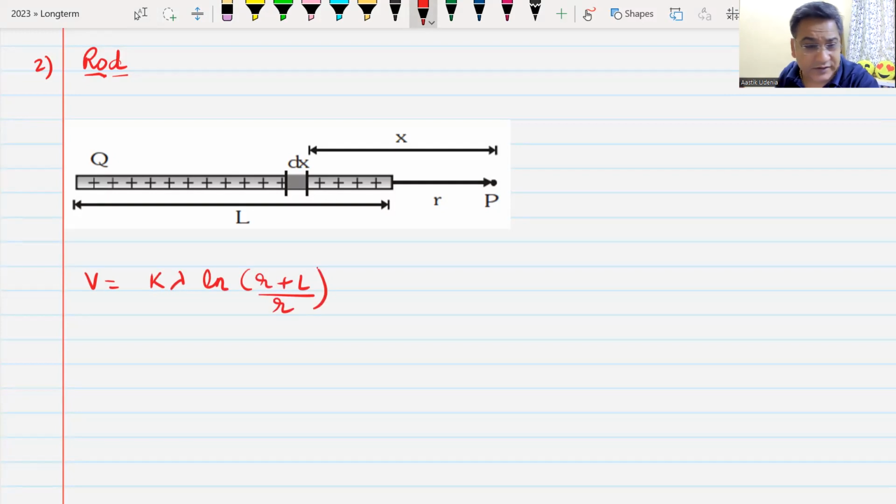I have not seen this formula come anytime. This is just for you, if it ever comes. This is the potential if the rod is like this.